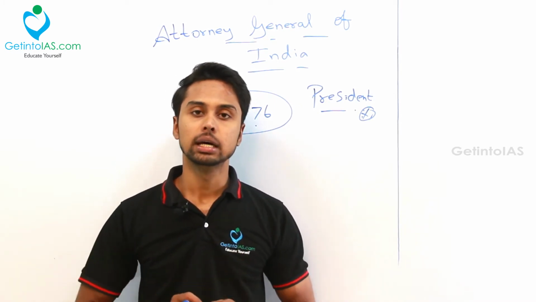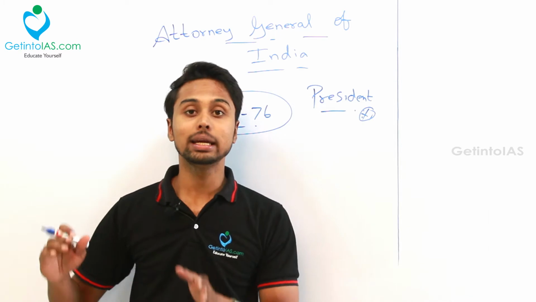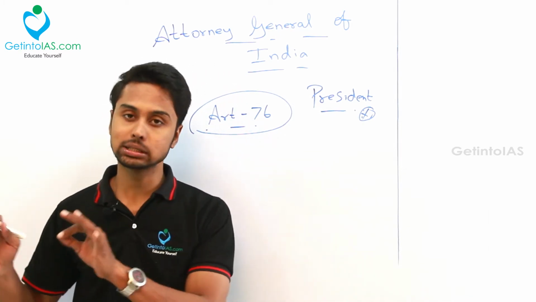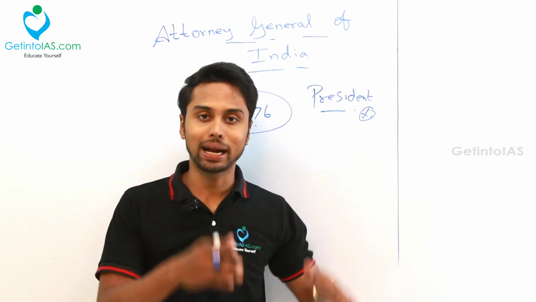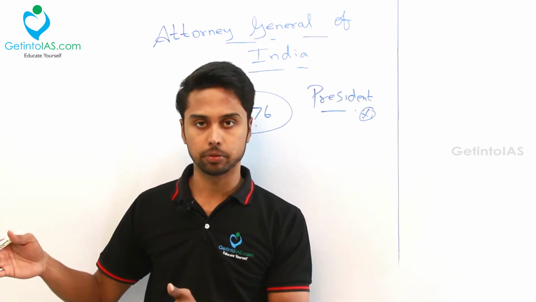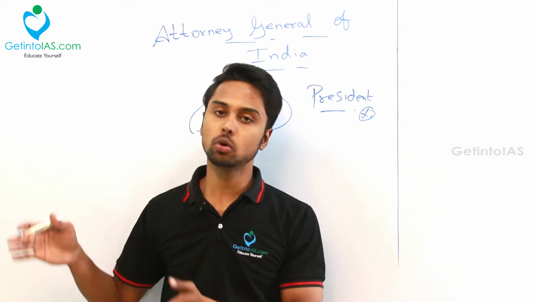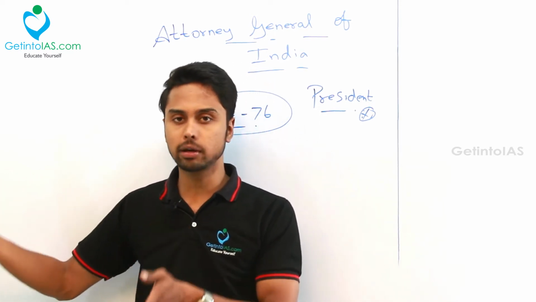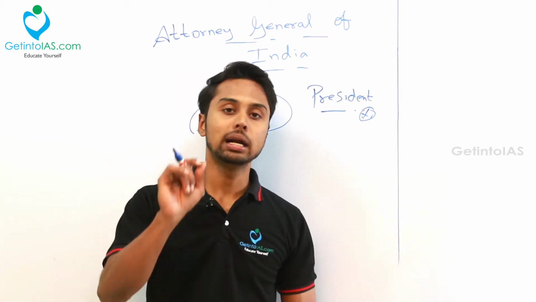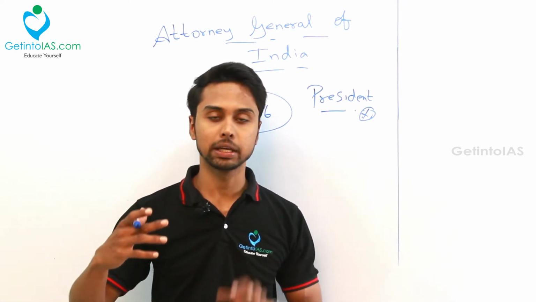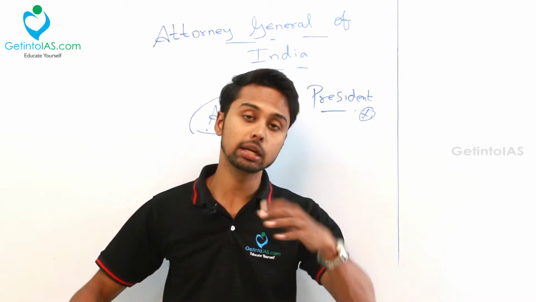The second clarity is whether he can appear for any private bodies other than the government of India. He can do that. Okay, once UPSC asked a question of this view. So your Attorney General of India can also practice privately. Okay, he can appear for another body, but not against the government of India. He can't go against the government of India, but he can appear for any private bodies, with the consent of the government only. He can do this function with the consent of the government only, but in any case he can't appear against the government of India. He will represent the government of India, and he can also do private work. He can also represent any private bodies, that's okay with the consent of the government of India.